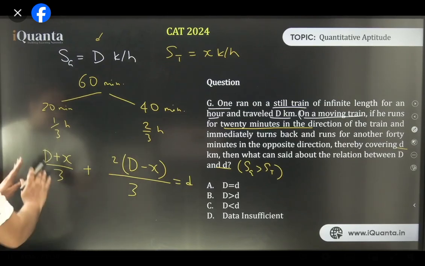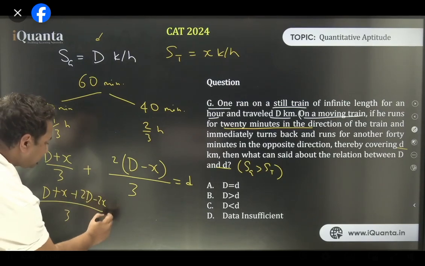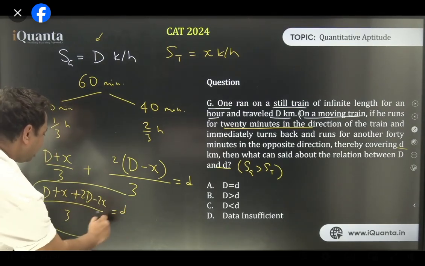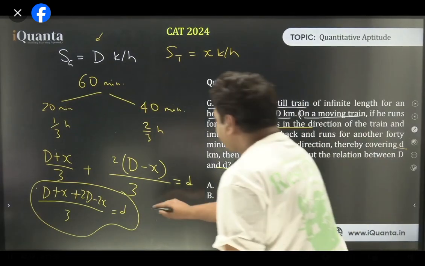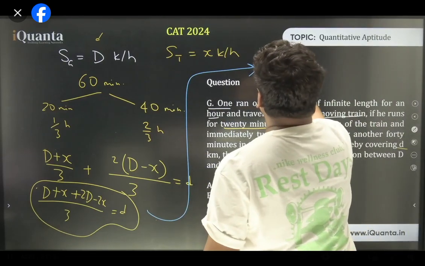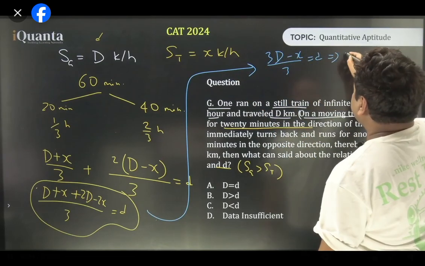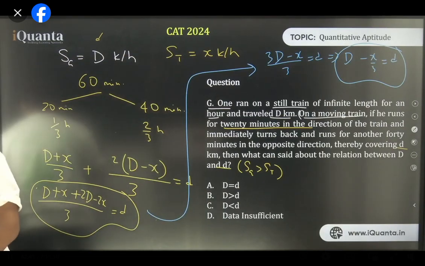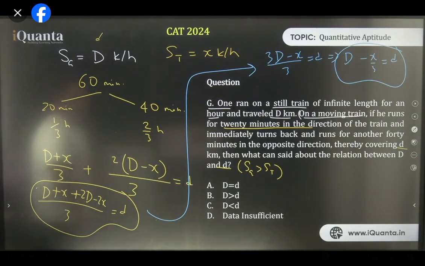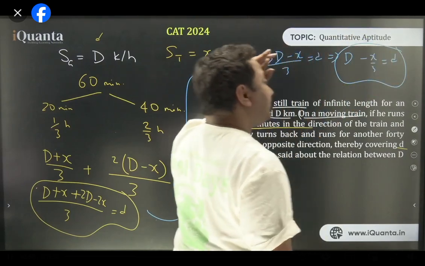Let's add these. What do we get? If I add this, let's open the bracket into everything, take the LCM. d plus x plus 2d minus 2x is equal to small d. That is what we have with us. All right. If I do d plus 2d, we have 3d. The next step: 3d plus x minus 2x upon 3 is equal to small d. If I separate them, 3d by 3, that is d, minus x by 3 is equal to small d. Now we have this relation: capital D minus x by 3 is equal to small d.